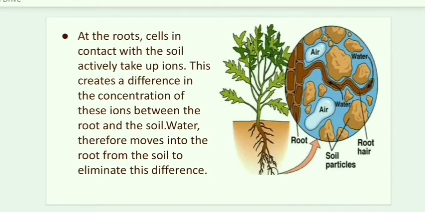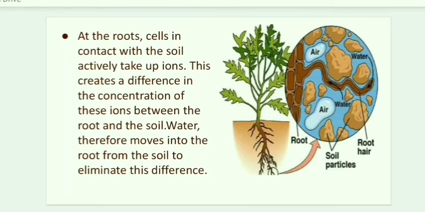Understood? The concentration of nutrients in root and soil is balanced by the water, and there will be a steady movement of water into the root xylem, creating a column of water that is steadily pushed upwards. So this makes the water move upwards. However, this pressure by itself is unlikely to be enough to move water over the heights that we commonly see in plants. So this is not enough to reach all the leaves which are at the uppermost part of the plant.